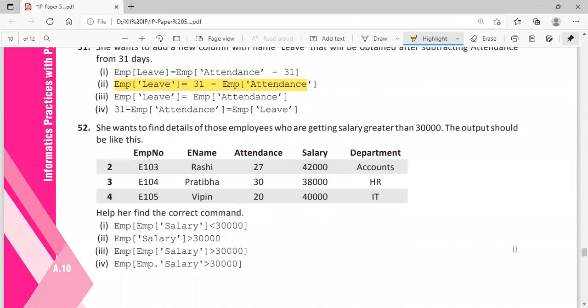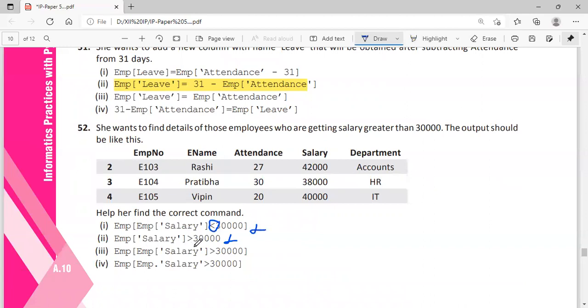Question 52. She wants to find the details of those employees who are getting a salary greater than 30,000. The output should be like this. So for getting the salary greater than 30,000, how should it be? This will not happen here. Only this relational condition is checking whether greater than, so it will return true or false. Relational value only will be checked. Here it is correct Boolean filtering, but here it is not checking for greater than, it is the less than symbol. So this also cannot be considered.